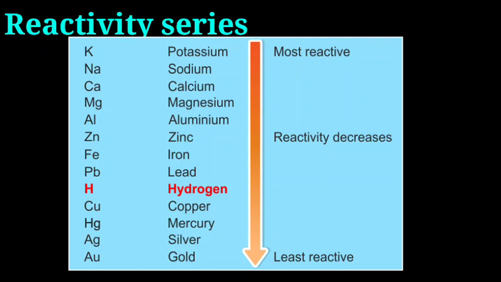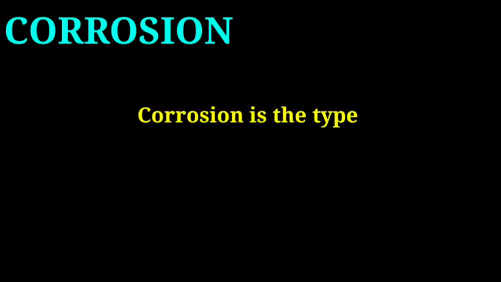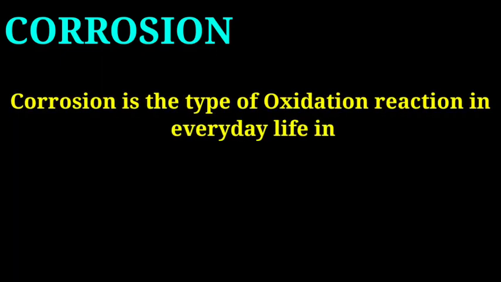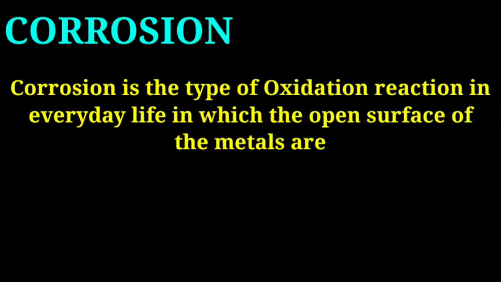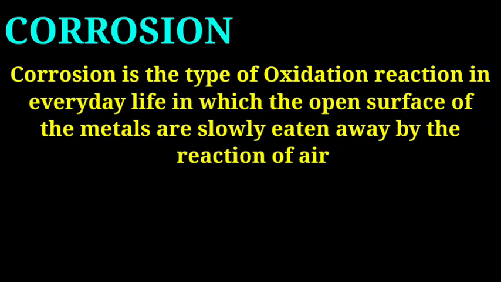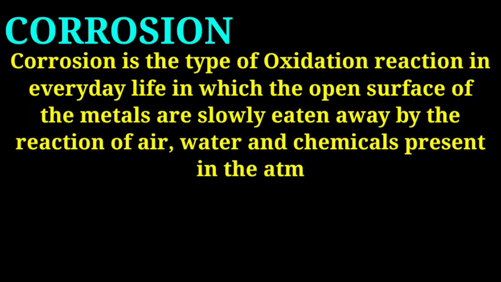This we have discussed in the previous lecture. Now we will talk about corrosion. Actually we have discussed corrosion in the previous lecture, but I want to make you revise. Corrosion is a type of oxidation reaction, meaning addition of oxygen, in everyday life in which the open surface of metal is slowly eaten up by reaction with air, water, and chemicals present in the atmosphere.